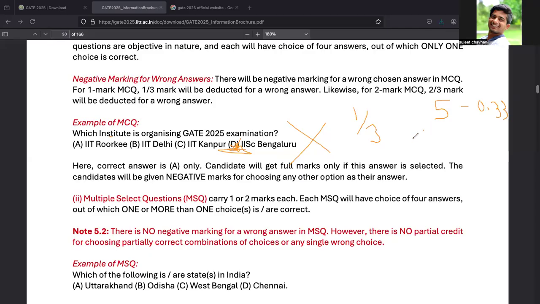So what will be your score? 4.67. So this will be your score. I think I have elaborated on this, what happens if you solve this question incorrectly. This was for 1 mark. And in the second scenario, let's erase this first. Then we'll see the second scenario.